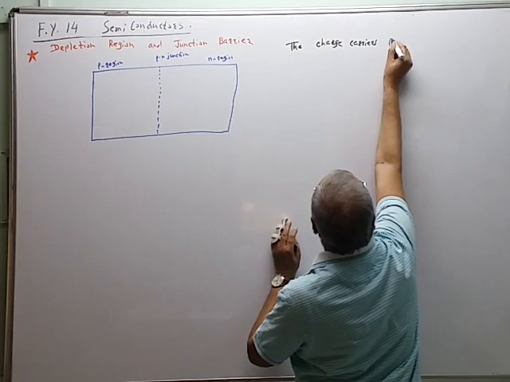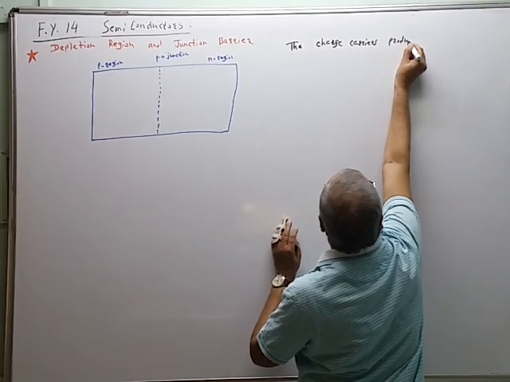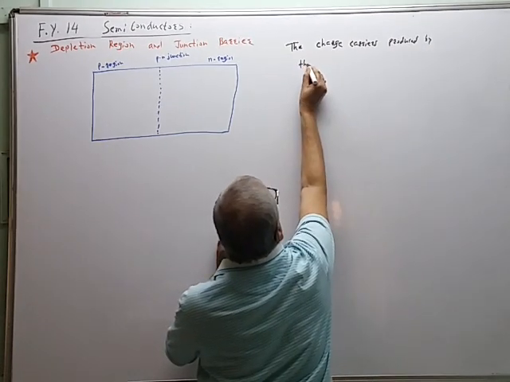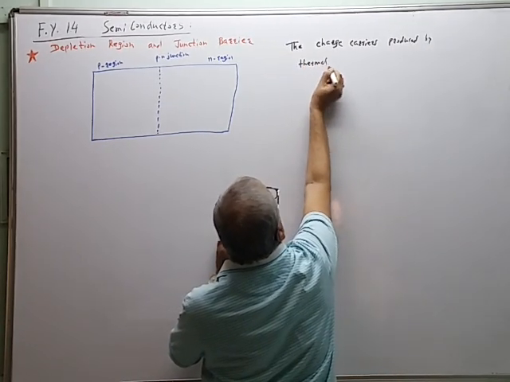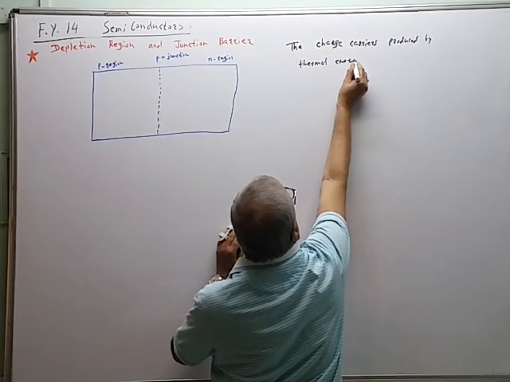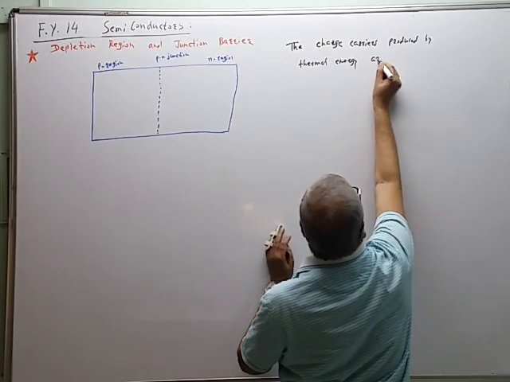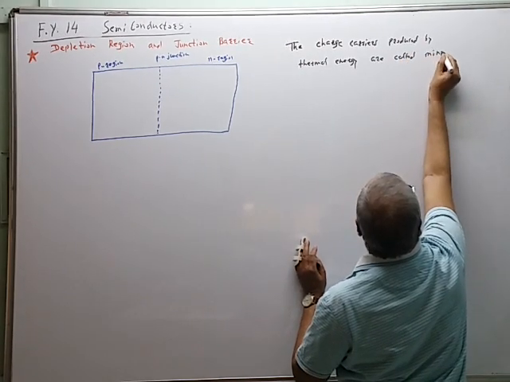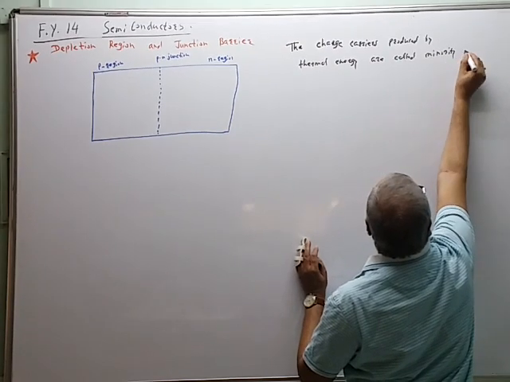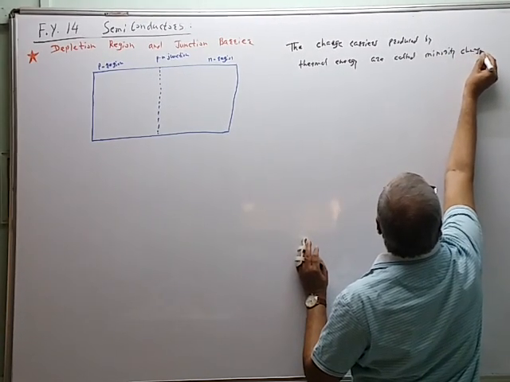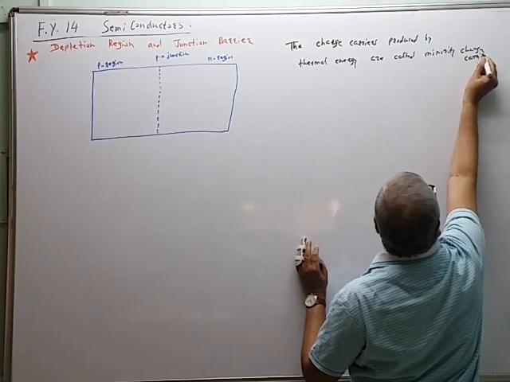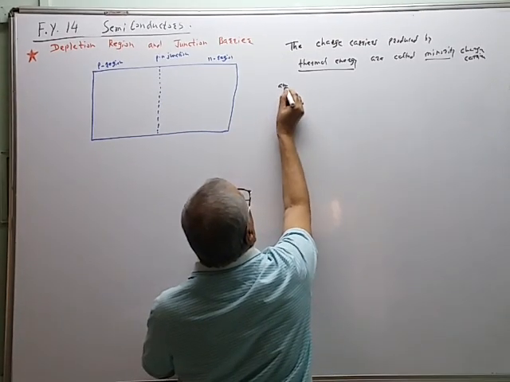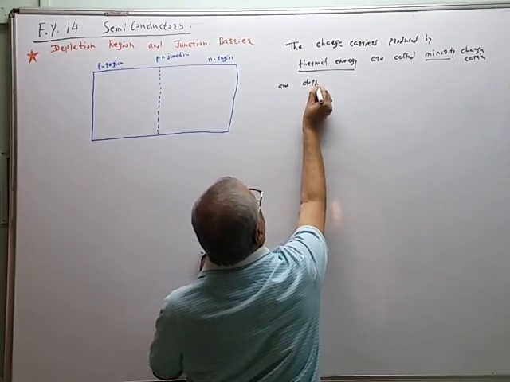The charge carriers produced by thermal energy, the heating effect, are called minority charge carriers.